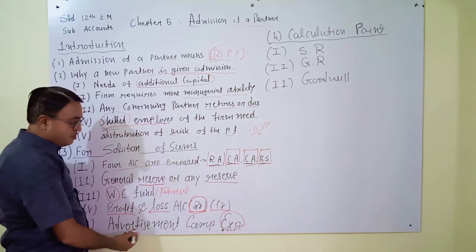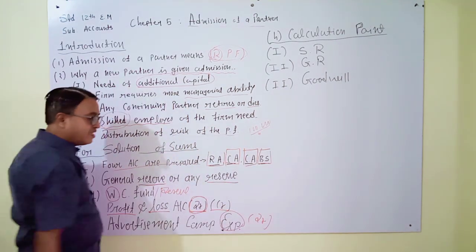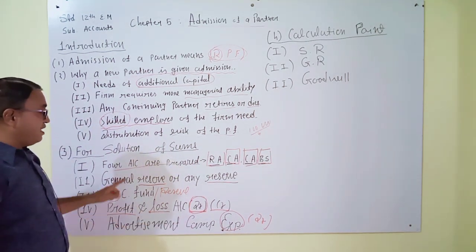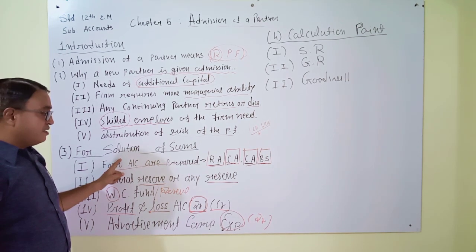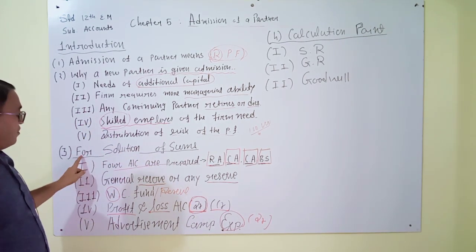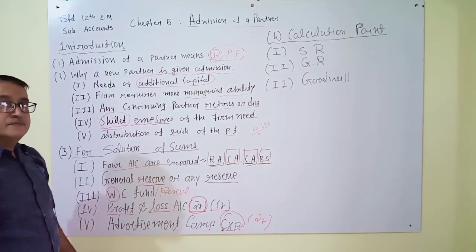But always remember that it is always on the debit side, it is never on the credit side. Okay? It will be distributed among the partners. We have completed. Here are 5 points for solutions.